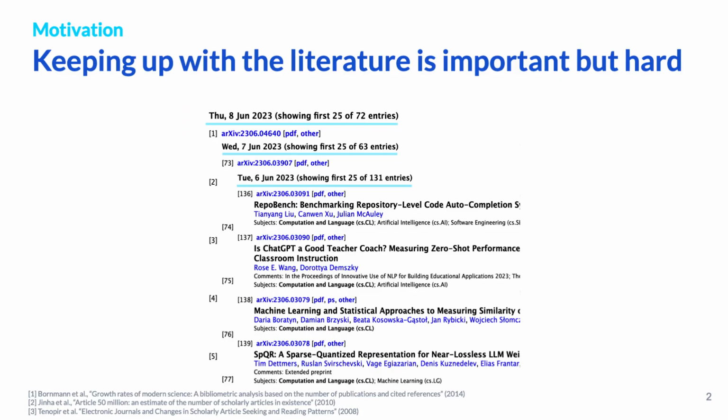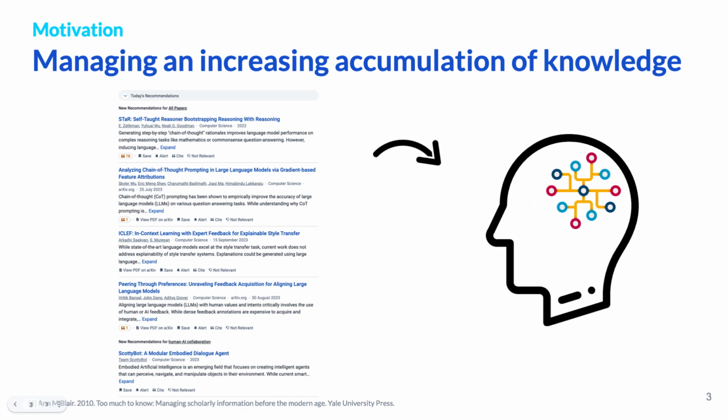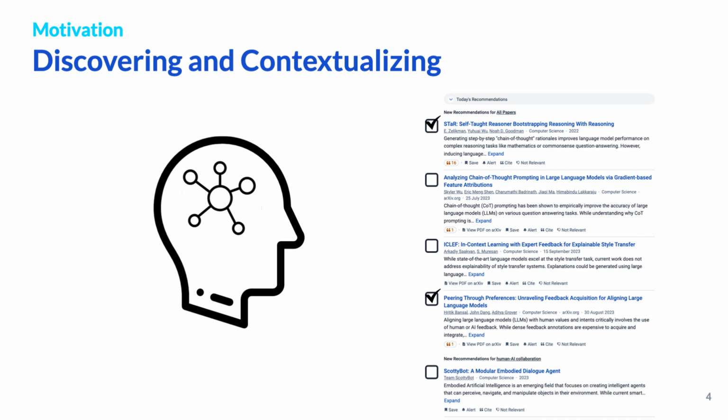With the recent proliferation of published materials, researchers face an even bigger challenge of keeping up with the literature. In order to accumulate this ever-increasing knowledge in a meaningful way, scholars need to both discover new and relevant papers and contextualize them to their research interests by making meaningful connections to their existing knowledge of the literature.